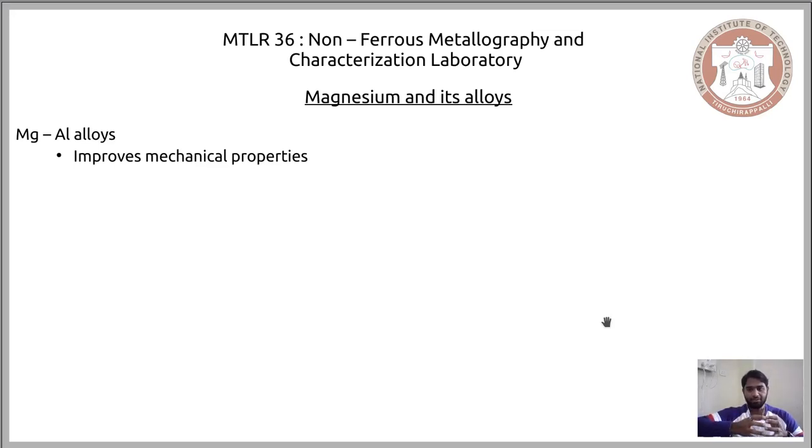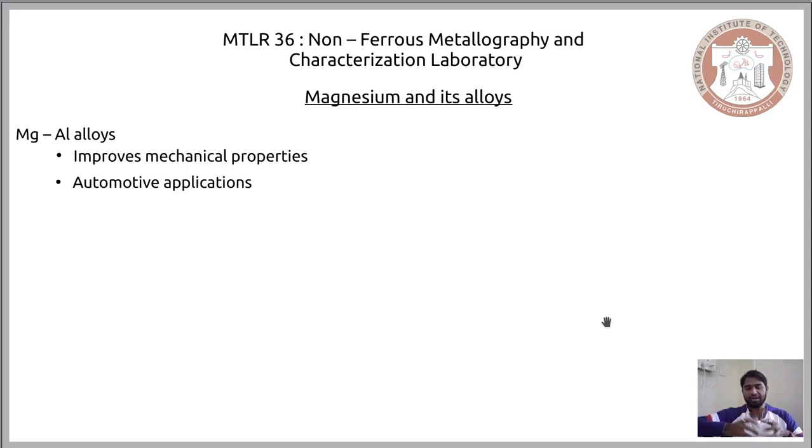You already have magnesium that provides a good strength to weight ratio, and if you want to enhance its mechanical properties even further, you add aluminium to it. Because of its strength to weight ratio, this combination of magnesium and aluminium is used in automotive applications, because as you know, in the automotive industry we want a material that will consume fewer resources and give us the most efficiency.